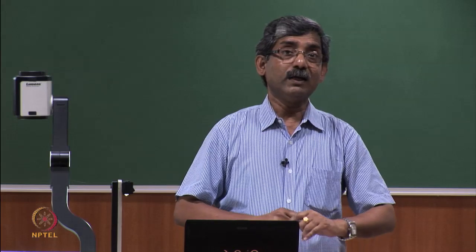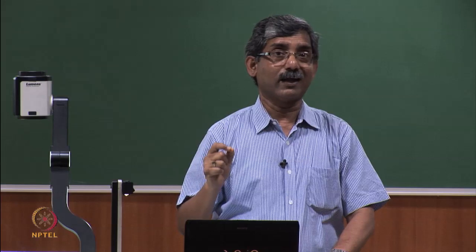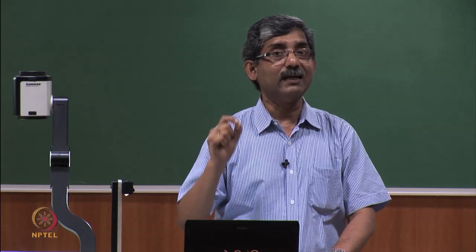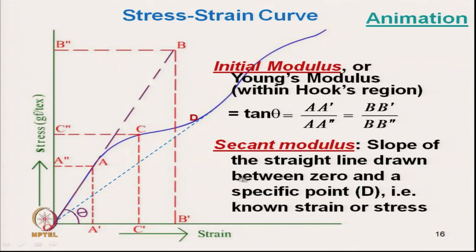But during its stress strain path, one may like to know the modulus at any point. Okay. That means, the slope of the stress strain line drawn between the zero point, the initial origin, and any specific point D of known stress or strain, that is called the secant modulus at that point.